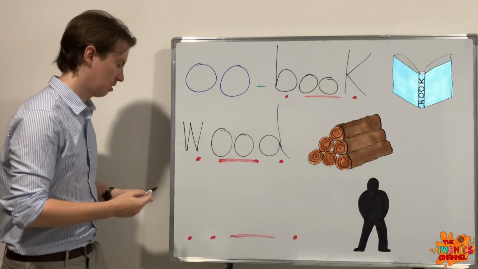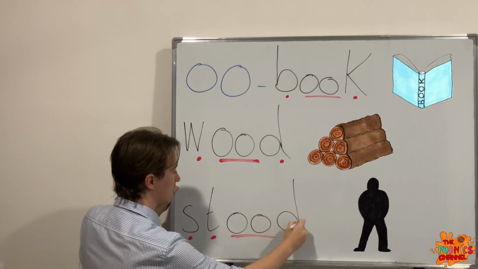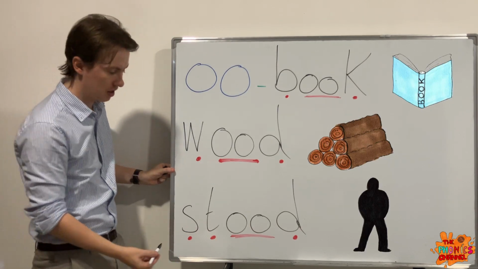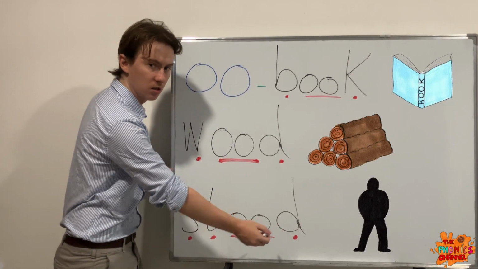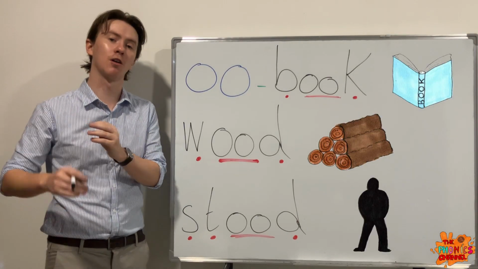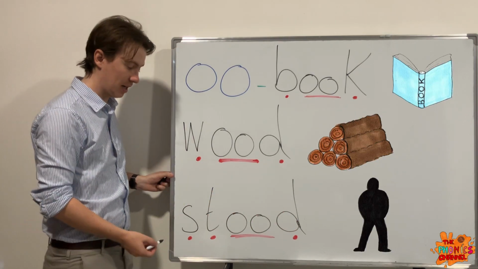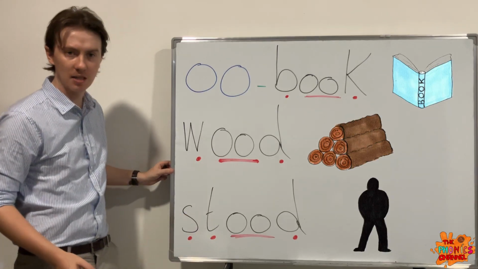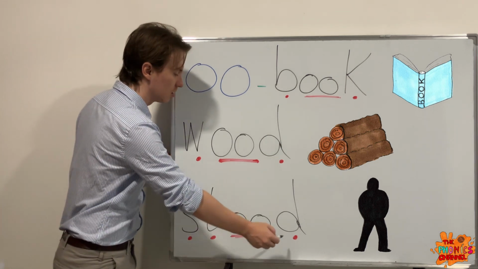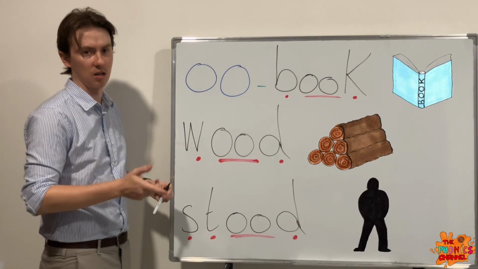Okay, stood. We've got 2 adjacent consonants here. We want to blend them quickly together. Stood. I am stood here. Okay, stood is past tense for stand. So there we have how many letters? 1, 2, 3, 4, 5. 5 letters. How many sounds? Okay, 4 sounds. St, d. You want to say the adjacent consonants quickly together to make a st sound as well for this one.